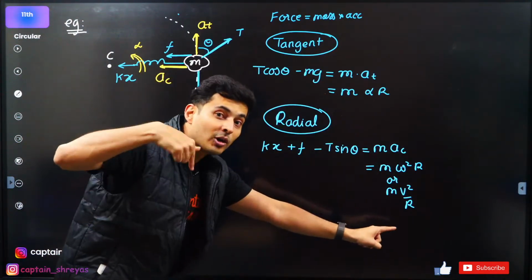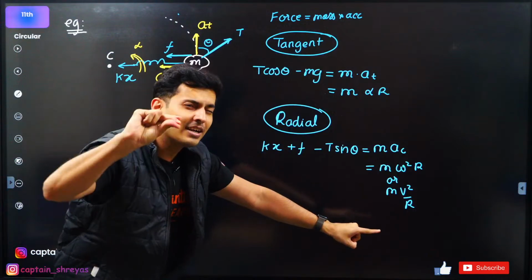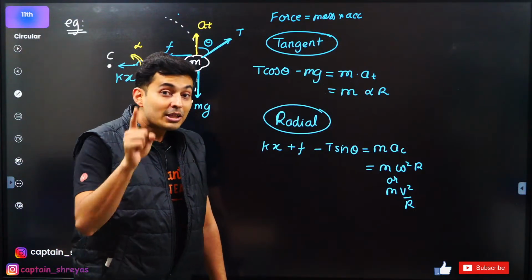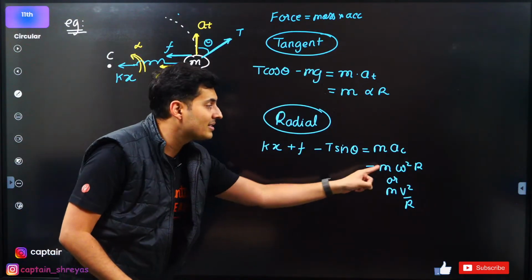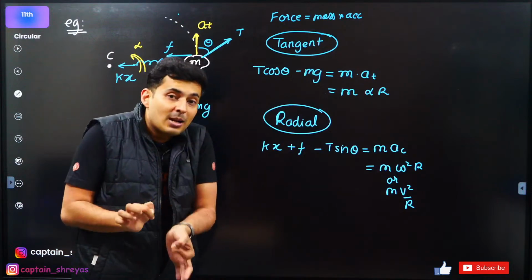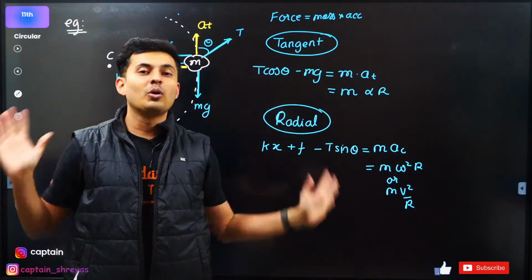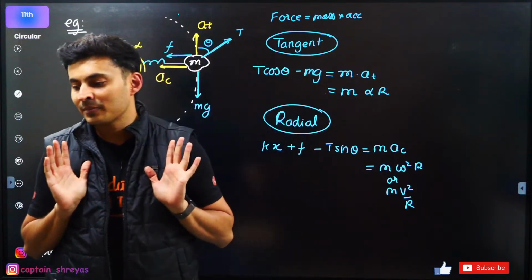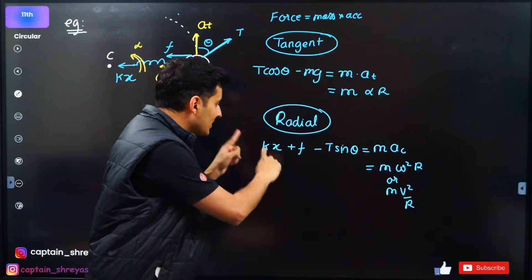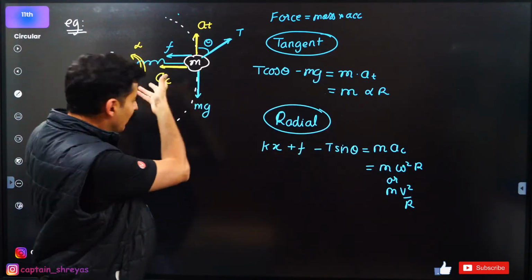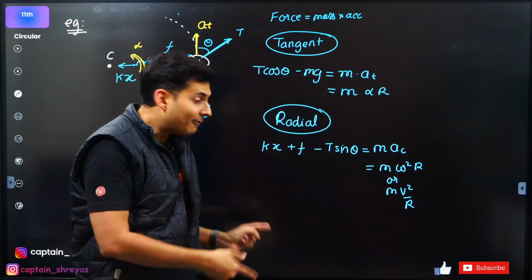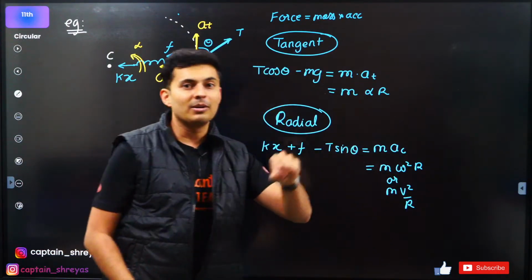But it is not m omega square r. Understand the slight difference. The value of the centripetal force is m omega square r, but centripetal force is not m omega square r. How many of you got it? Put up a fire emoji. Centripetal force actually is just this plus this minus this, depending on situation to situation. The value is this, but it is not centripetal force.